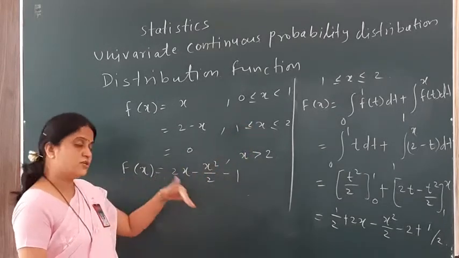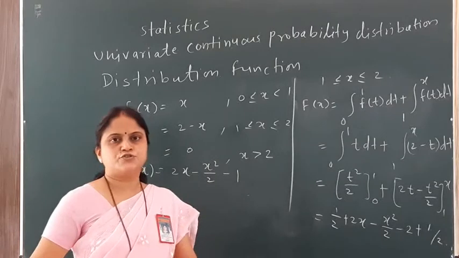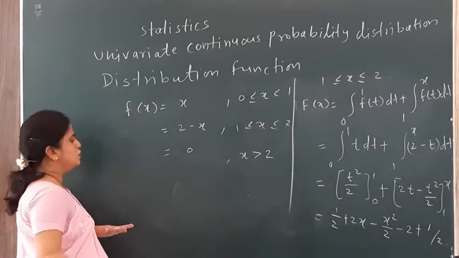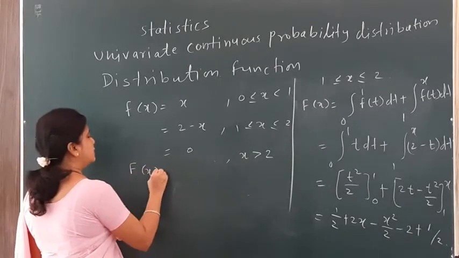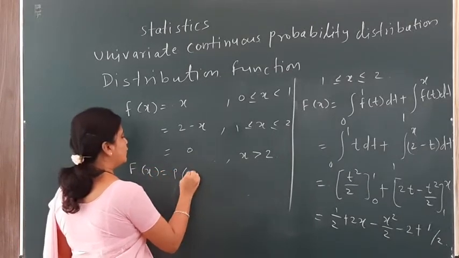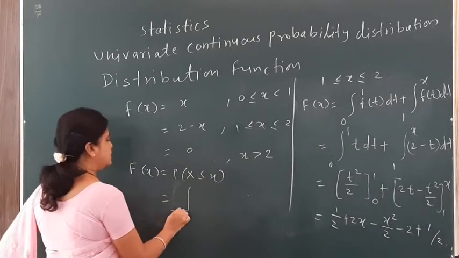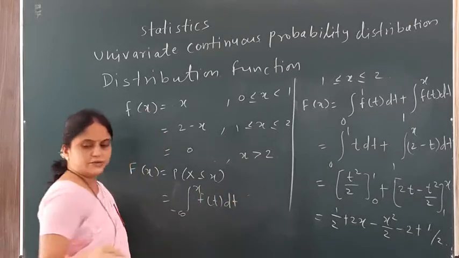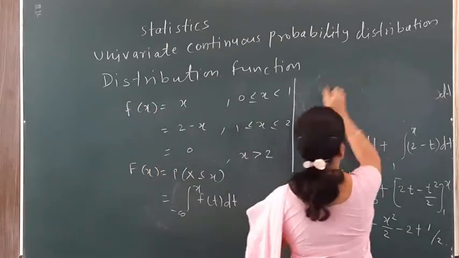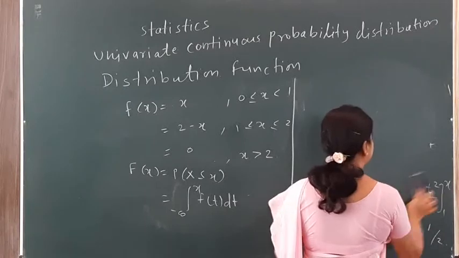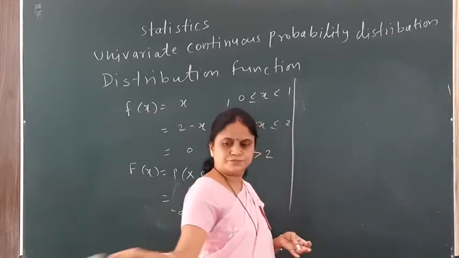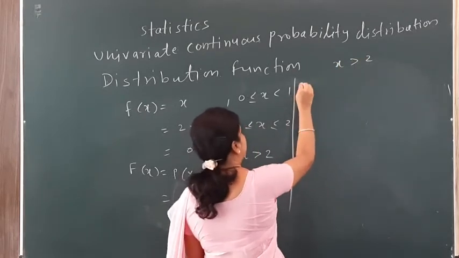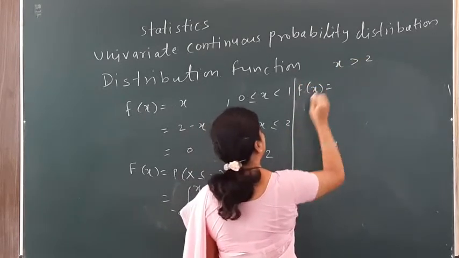Now for the third range also we can find the distribution function. The formula is one and the same, that is probability of X less than or equal to x, which is the integral from minus infinity to x of f(t) dt. Over here also I can write, this is for my third range, and the third range is x greater than 2.